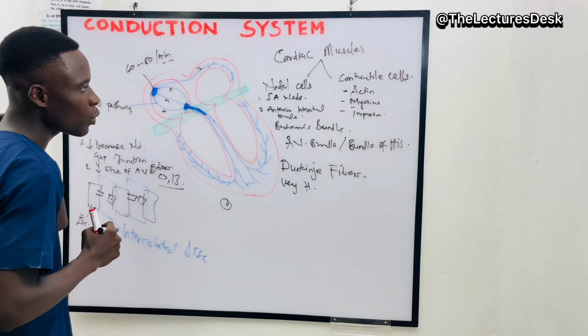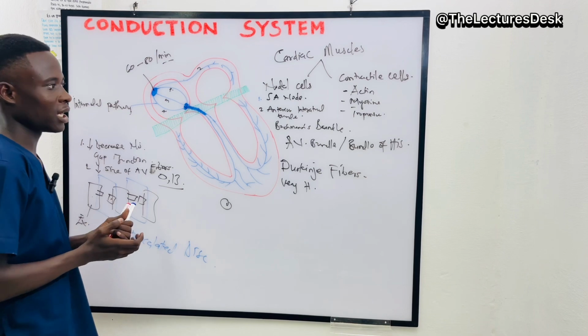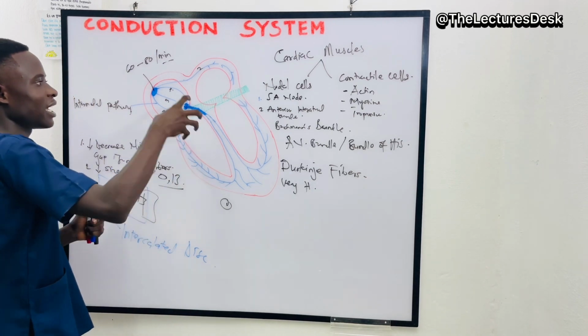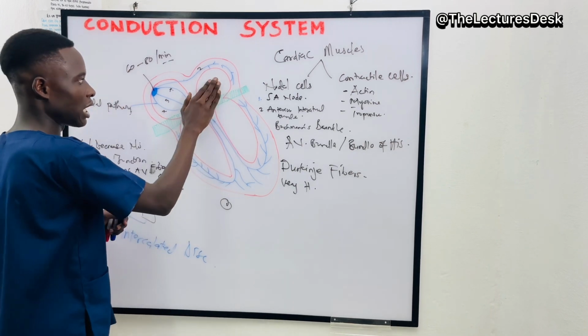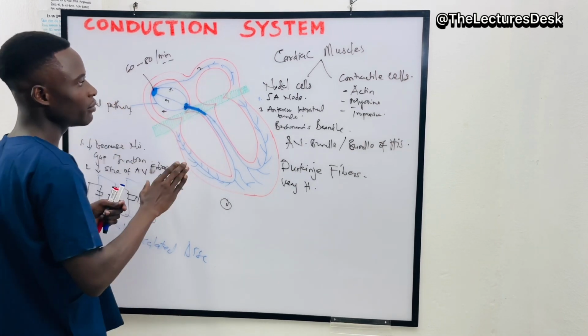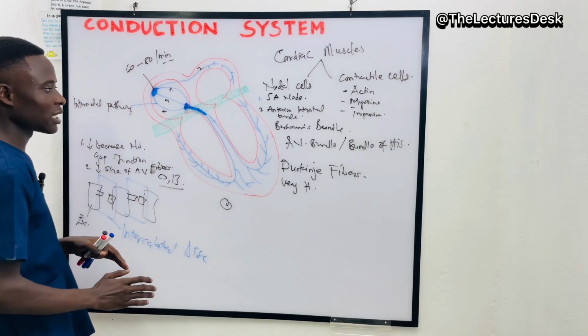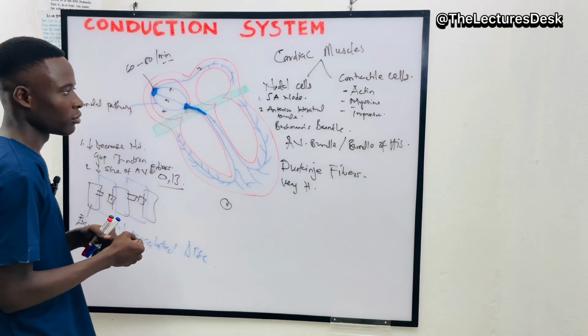The fibrous tissue actually divides the heart into two in such a way that it acts like an insulating component. So it doesn't permit the entering of electrical impulse from one part to another. So the atrial electrical impulse cannot transmit into the ventricle, so that the ventricle and the atria do not contract at the same time. Do you understand?